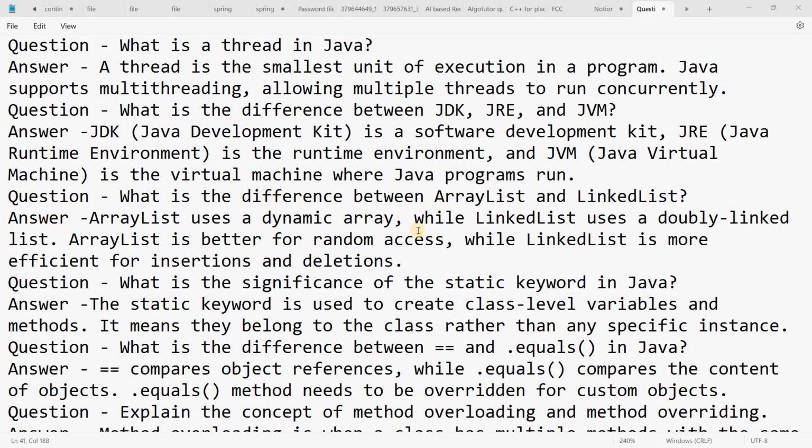Another question is, what is the difference between ArrayList and LinkedList? ArrayList uses a dynamic array, while LinkedList uses a doubly linked list. ArrayList is better for random access, while LinkedList is more efficient for insertion and deletion.